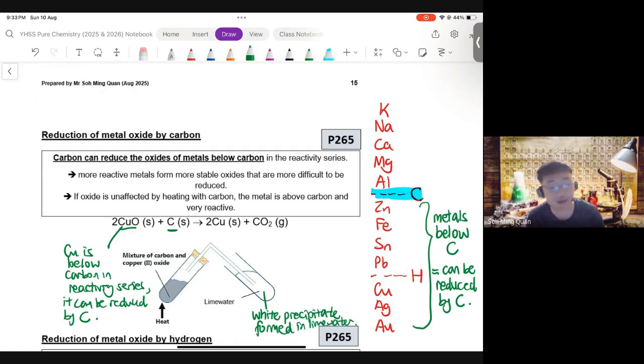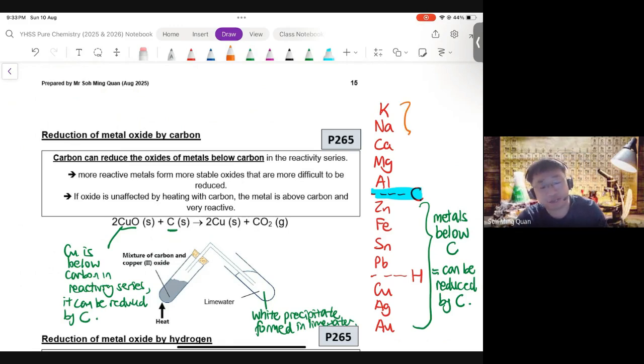And this confirms that CO2 gas has been formed. Okay? And that is a good example of another displacement reaction. And this time round, it's not even a metal, it's actually carbon being able to reduce the metals below carbon.